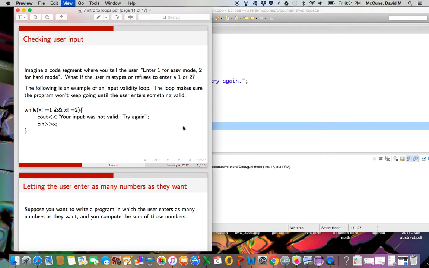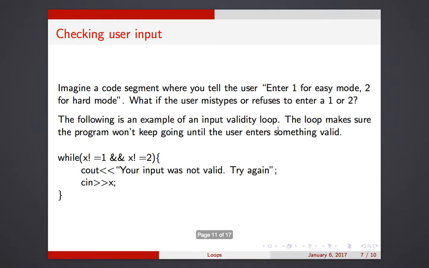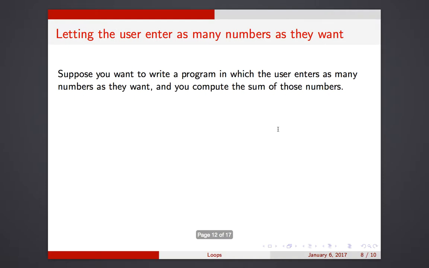So that's one example of the uses of a loop. You can put these in the code at spots where the user gives you things, if you're afraid they might put something invalid in there. So if you think they might not enter a 1 or a 2, you can force them to, or the program will just keep running. Here's something else you might want to do.